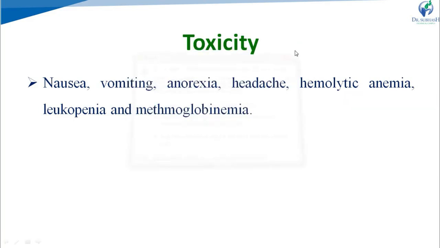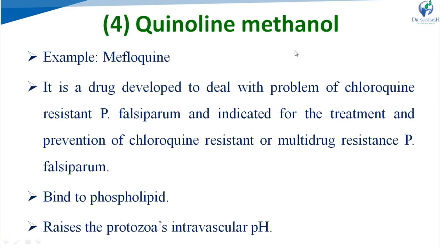Next, the fourth subclass is quinoline methanol. For example, mefloquine. It is a drug developed to deal with the problem of chloroquine resistance in Plasmodium falciparum, and it is indicated for the treatment and prevention of chloroquine resistant or multi-drug resistant Plasmodium falciparum. Right?